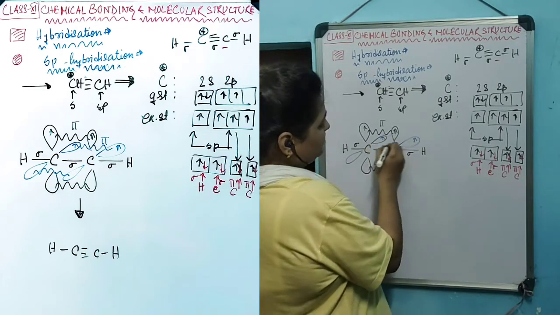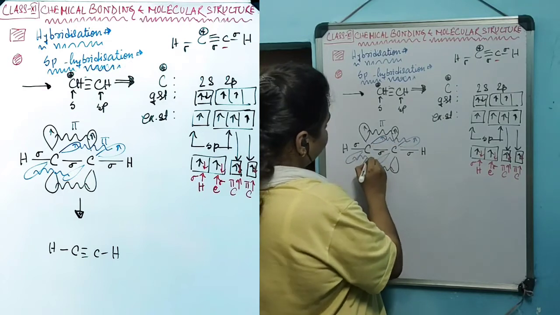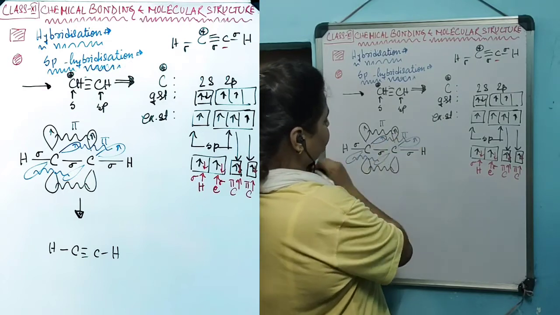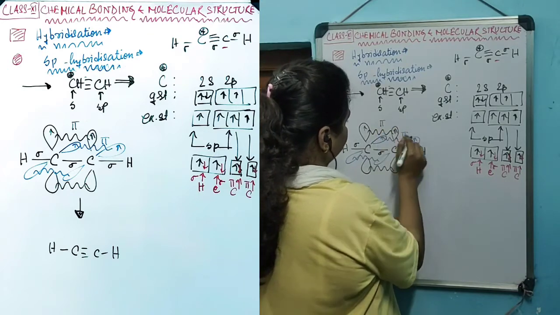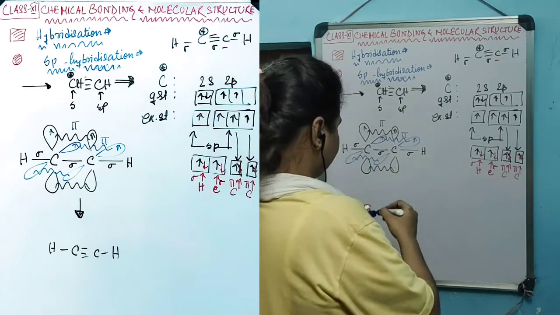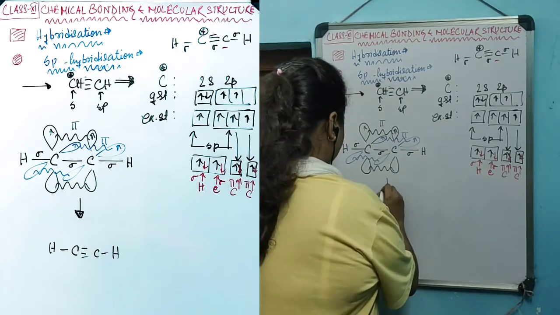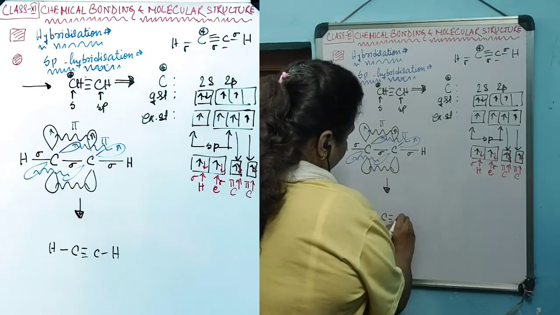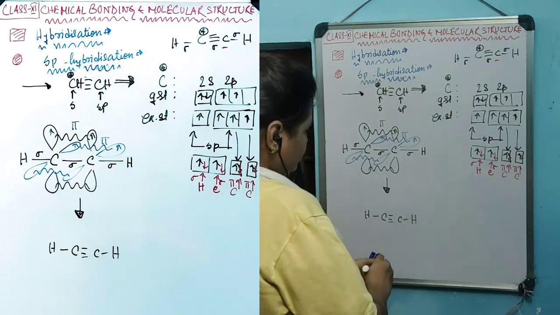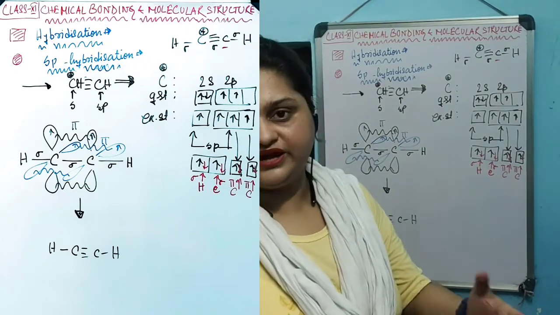As they are parallel with each other, they will have a sidewise overlap, creating this second pi bond, and thus forming the triple bond. This is the formation of the acetylene molecule with the help of the hybridization concept.